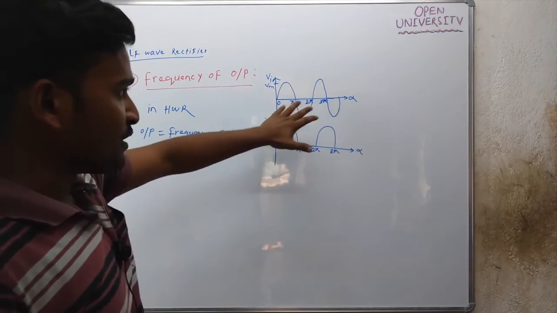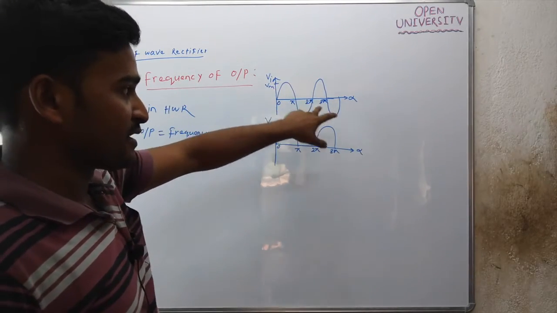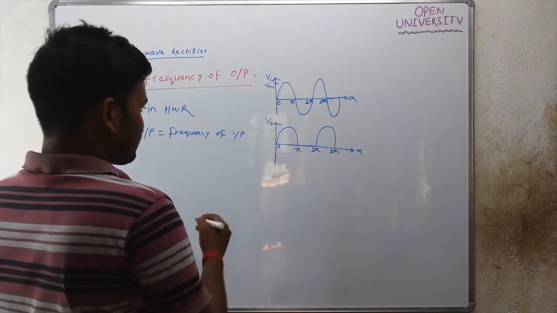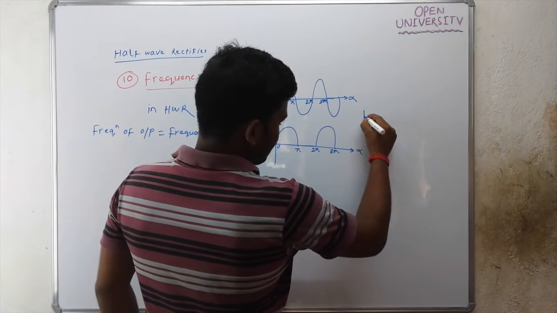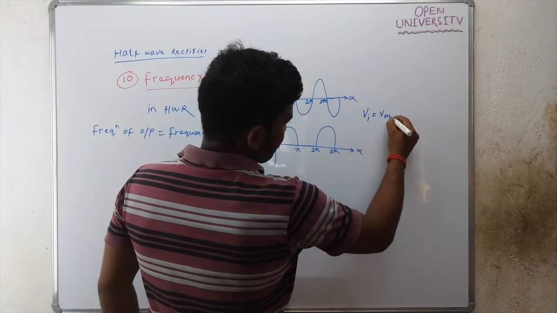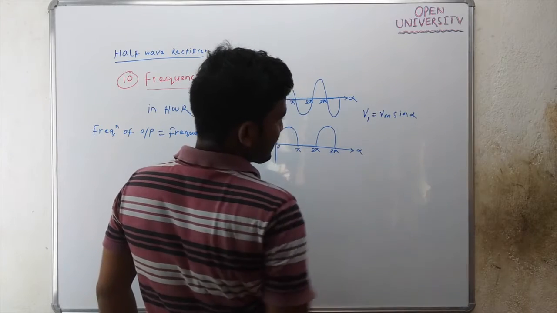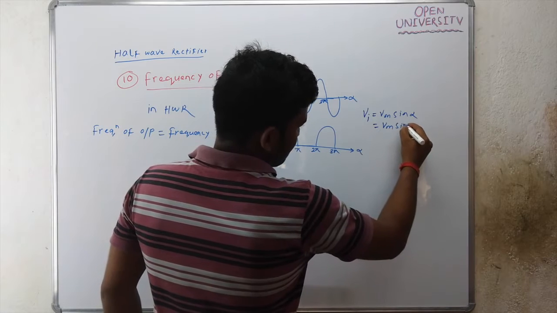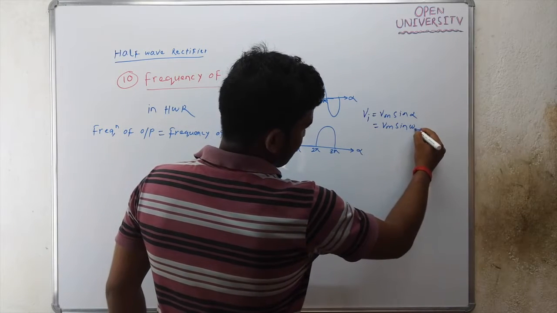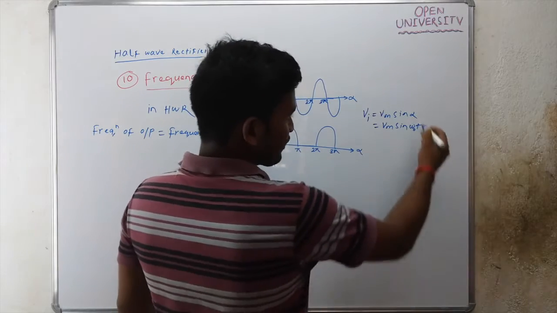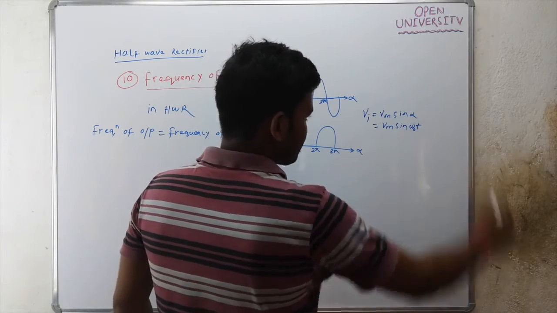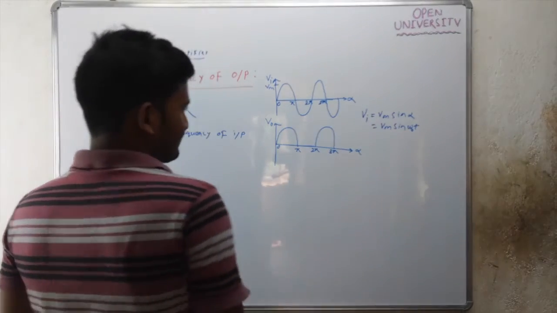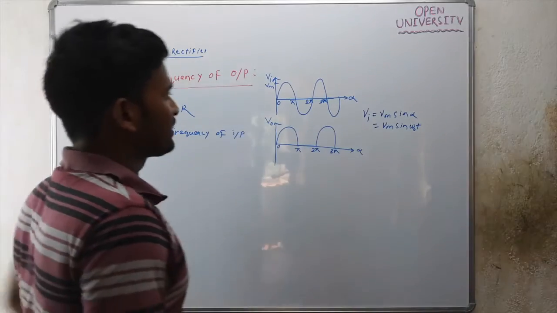This input signal is a pure AC signal. Only one frequency is present, that is omega naught. What is Vi? Vi is Vm sin alpha, where alpha is omega naught t. I am taking omega naught t as alpha. So the frequency of the input signal is omega naught.